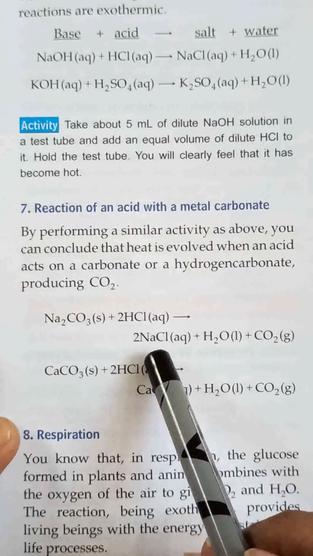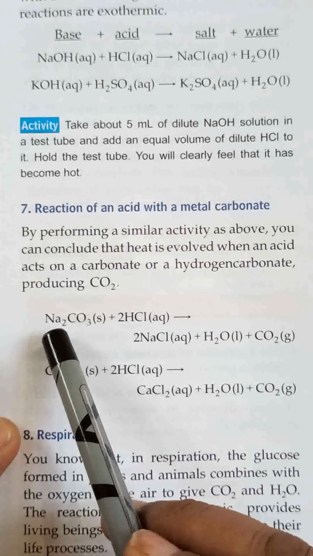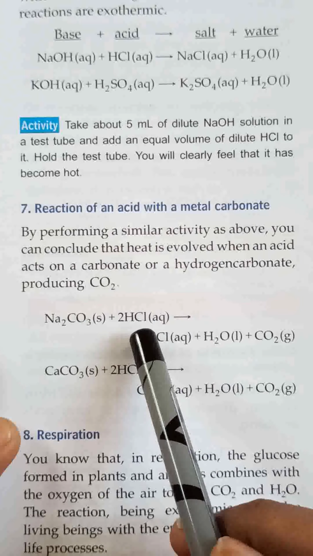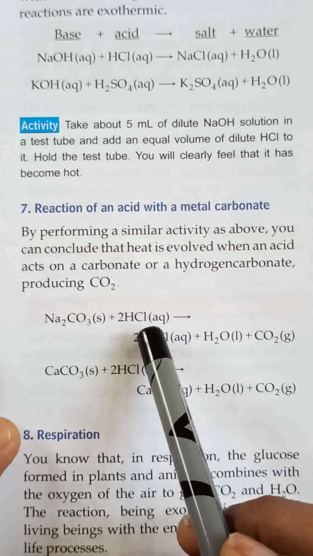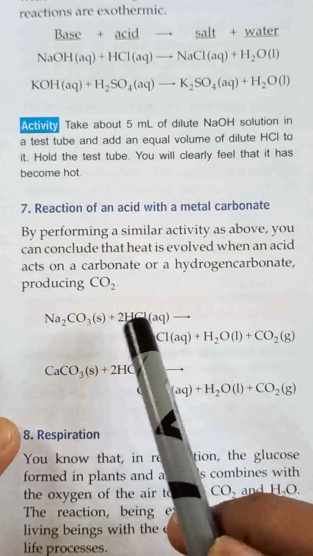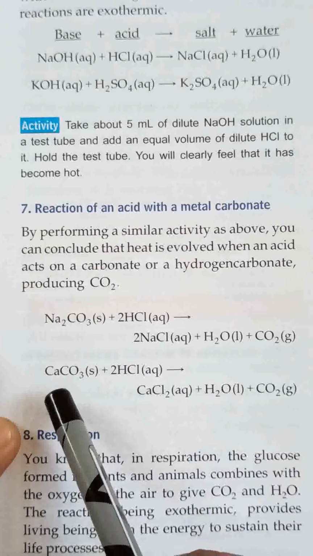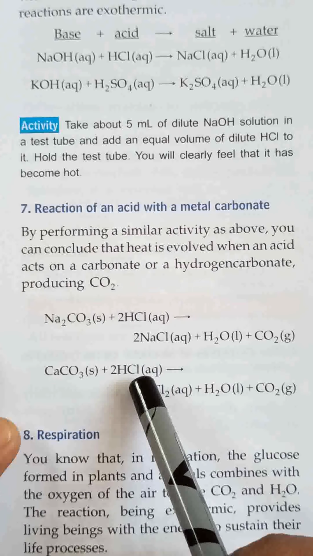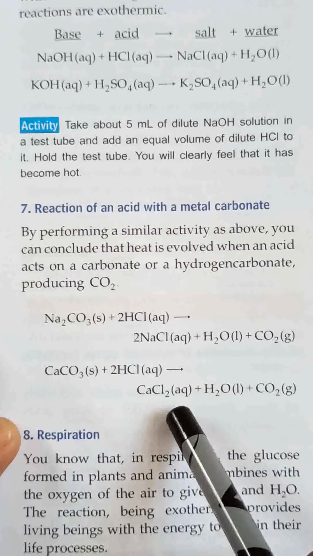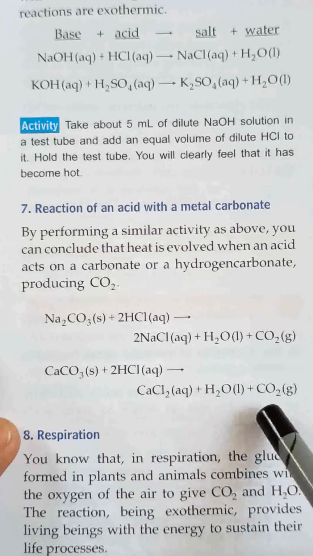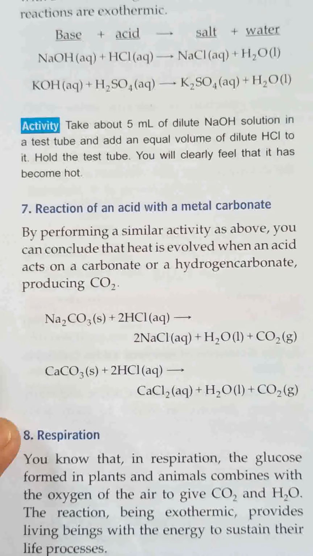How? You can write the formula. See, the metal in the carbonate is sodium, and the negative part of HCl acid is Cl. So sodium chloride is the name you will get, and the formula of sodium chloride is NaCl. Same way, calcium, and the negative part is Cl. So calcium chloride, and the formula of calcium chloride is CaCl2. So the other two products are always the same. These are also exothermic reactions.